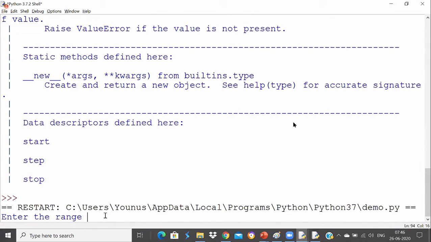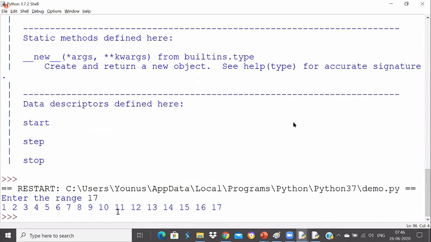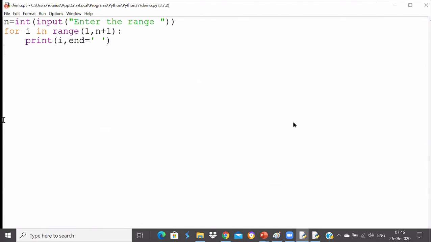Enter the range. I will enter the range as 17. It's perfectly printing me the range of values up to that range value. So 1, 2, 3, 4, 5, 6, 7, 8, 9, and up to 17, it's getting printed. Okay. Any questions?